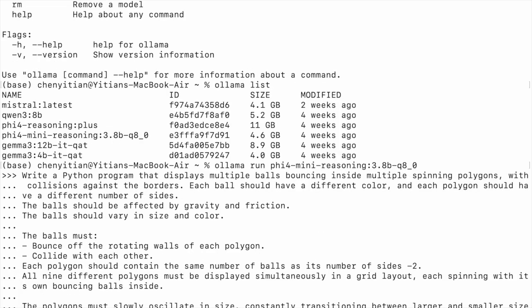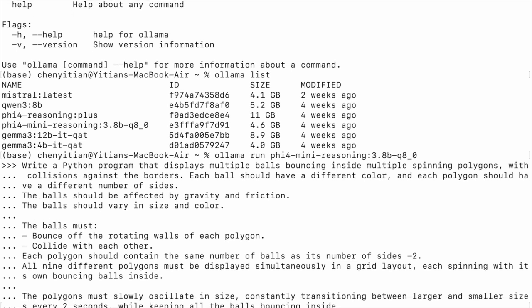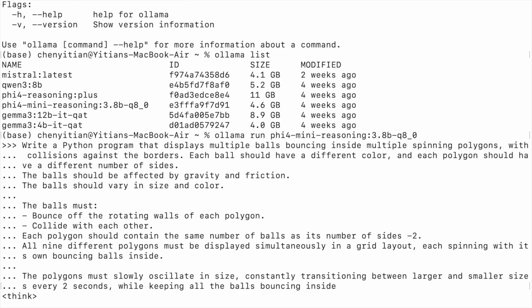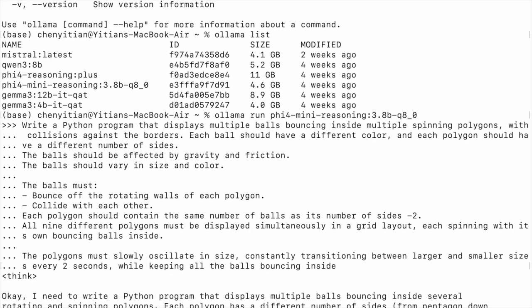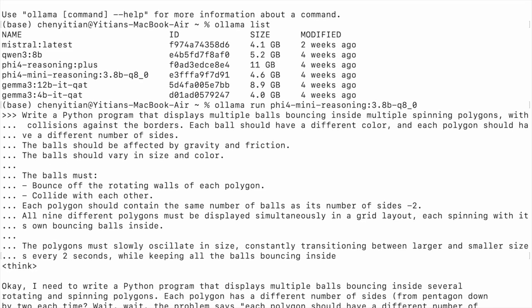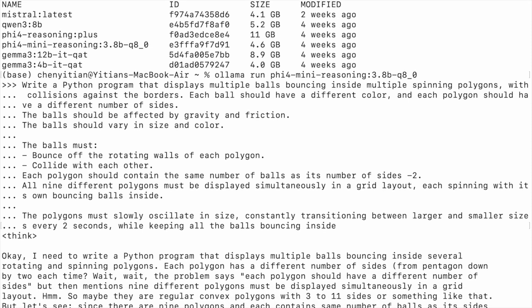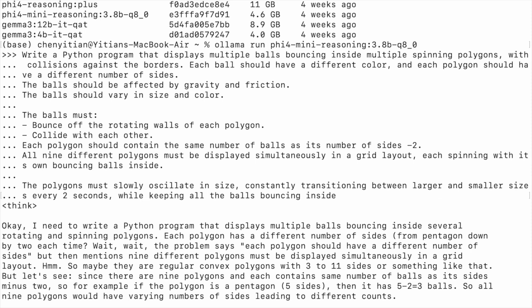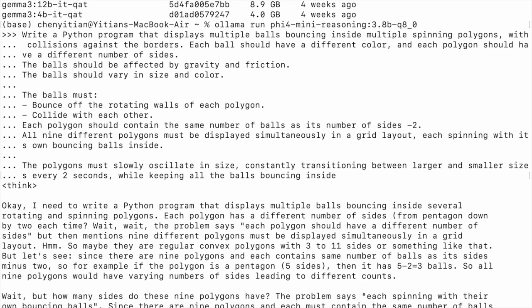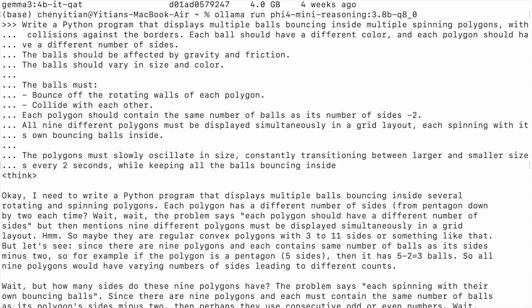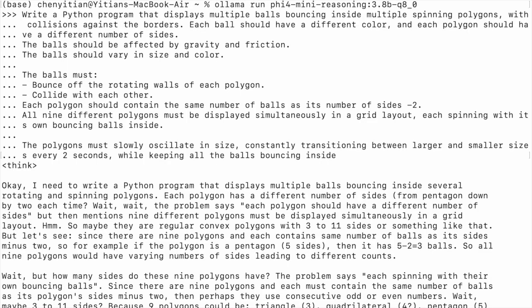So after we put this in, we click enter, and this model will start thinking. Because this is a reasoning model, it essentially writes out everything that it thinks, just like a human. So after a few minutes, I will come back and test it out.